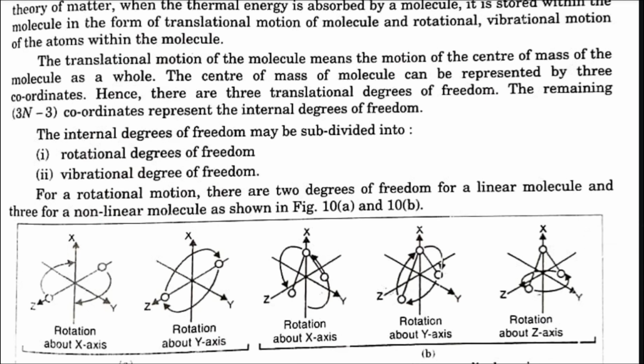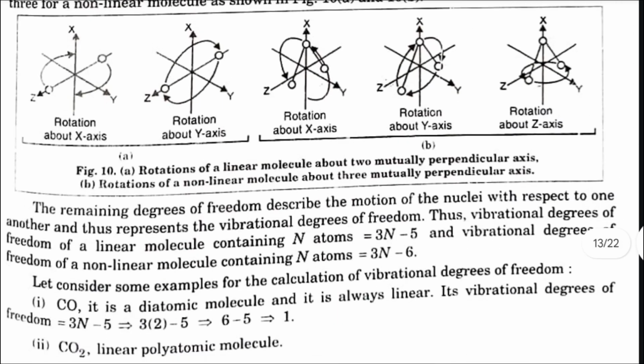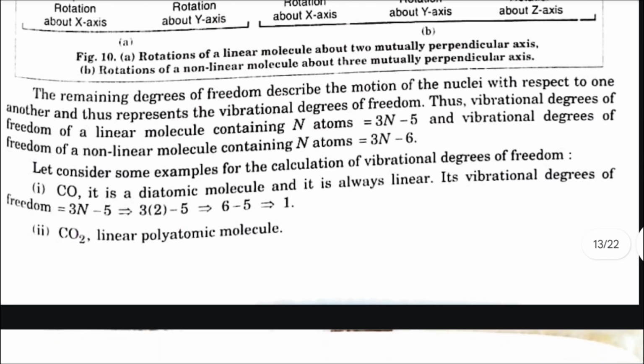The internal degrees of freedom may be subdivided into first, rotational degrees of freedom and second, vibrational degrees of freedom. For rotational motion, there are 2 degrees of freedom for a linear molecule and 3 for a non-linear molecule, as shown in the figure. The remaining degrees of freedom describe the motion of the nuclei with respect to one another and thus represent the vibrational degrees of freedom. Thus, the vibrational degrees of freedom of a linear molecule containing n atoms is equal to 3n minus 5, and of a non-linear molecule containing n atoms is equal to 3n minus 6.